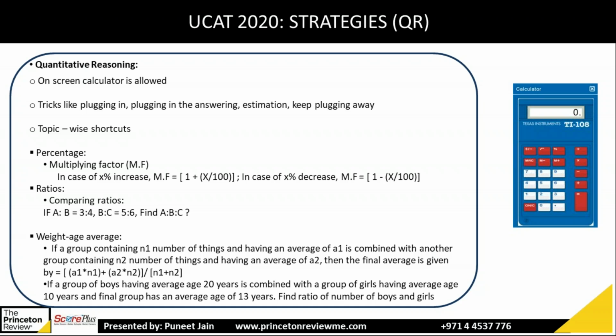Then comparing ratios. Let's say I have A and B, the ratio is 3:4, and B and C, the ratio is 5:6. And I ask you, what is the combined ratio of A, B, and C? Can you tell me what will be the corresponding ratio of all three? Anyone? You can write in the chat or you can answer. You can make a guess. Maximum it will be wrong. There is no penalty or anything.